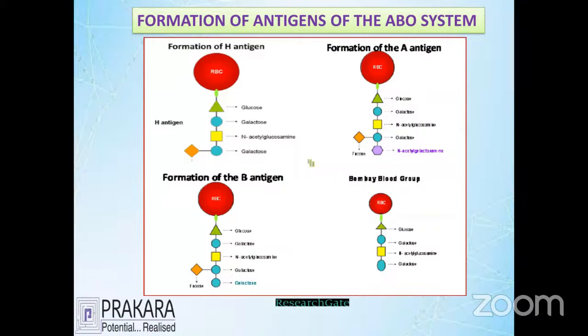This is the formation of ABO group antigens. Okay, so let's see the picture. The picture tells how antigens are placed on the outside of every RBC, and these make up the blood group systems. Let's see the first thing: how people form the H antigens. The H antigen is produced from H precursor molecules. For example, on top of the RBC, we're going to place some chemicals. This is glucose, galactose, N-acetyl glucosamine, and galactose. Finally, we'll have lactose. If you make all this a complex, what is it called? Chemical preparation.